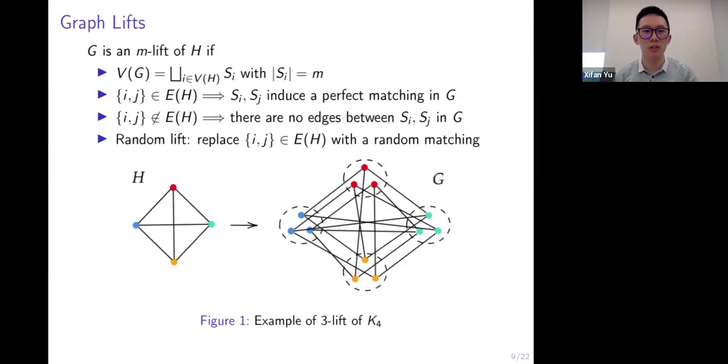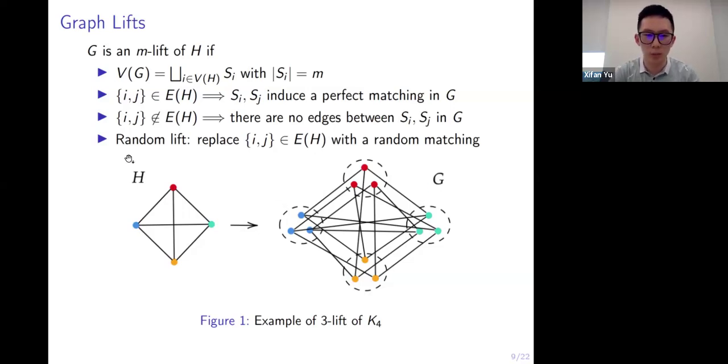So what is a graph lift? We say G is an m-lift of H if the vertex set of G can be partitioned into sets of equal size, each of size m, and moreover, for every edge of H, the corresponding sets S_i and S_j induce a perfect matching in G. For every non-edge in H, there are no edges between the corresponding S_i and S_j in G.